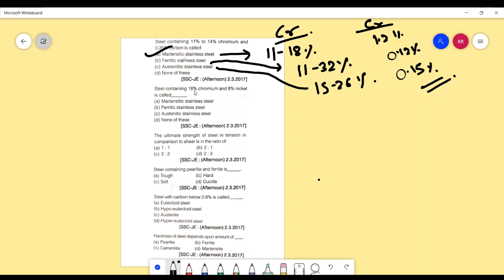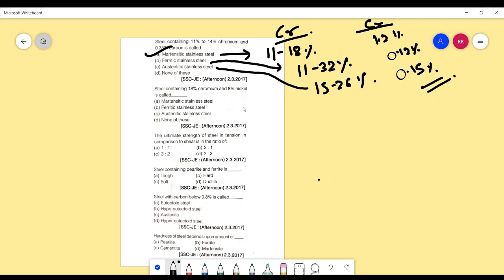Next question. Steel containing 18% chromium and 8% nickel is called. Well, again, 18% chromium brings you in a range of martensitic and also austenitic. Both are there. So now we need to look at nickel.